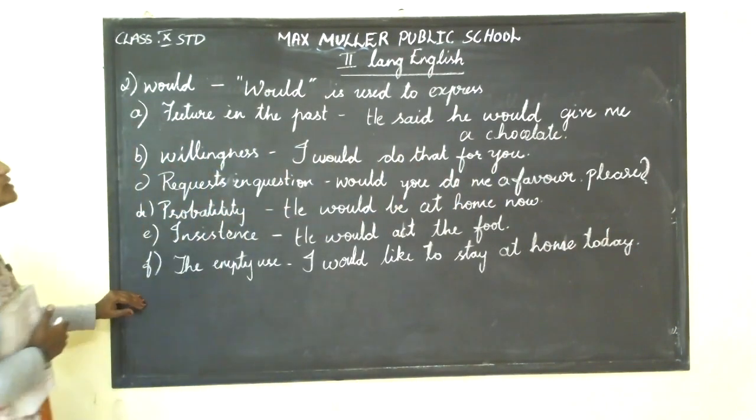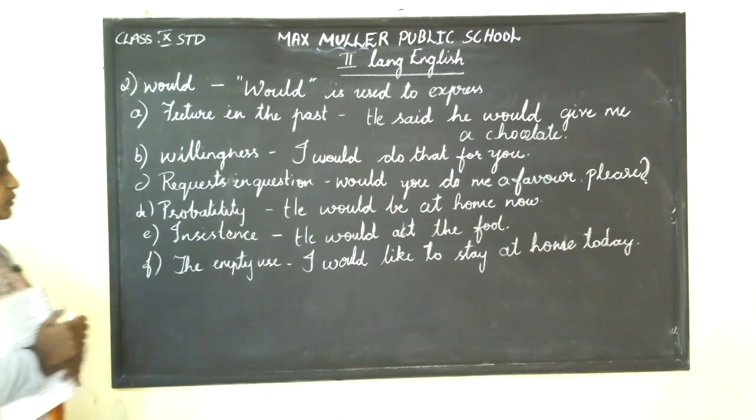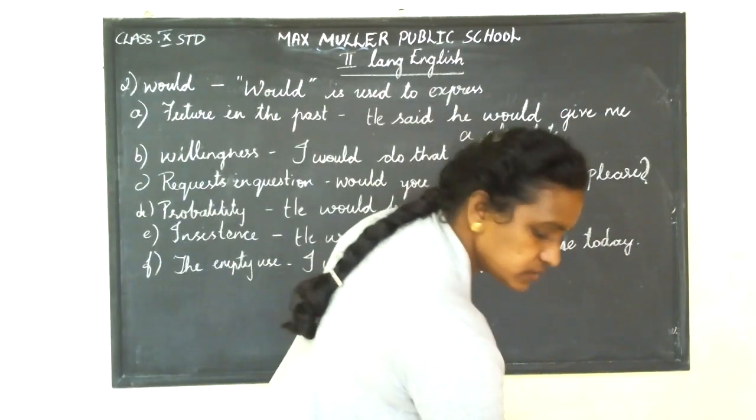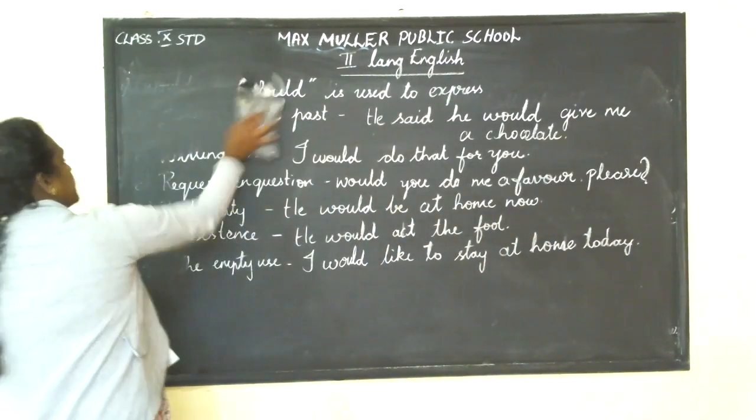Okay, got it, children? So how to use would? Hope you have no doubts. Now I'll give you 2 more minutes. Copy it. Let's move on to the next one, shall. Take down fast without mistakes. Write neatly. Till I erase. Hope all have done. Let's erase and move on to shall now.